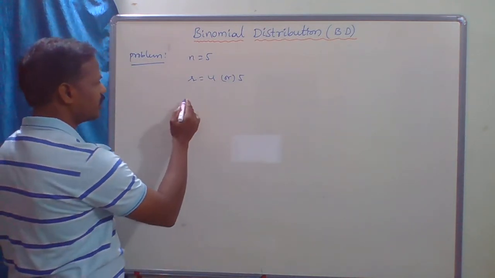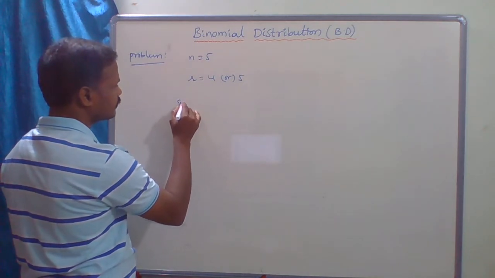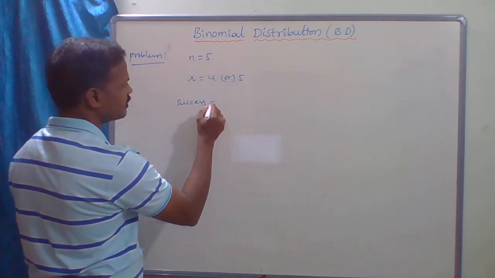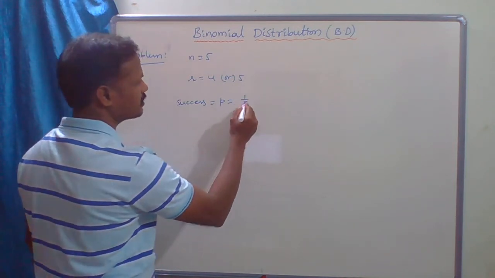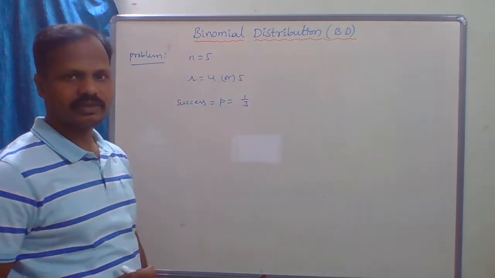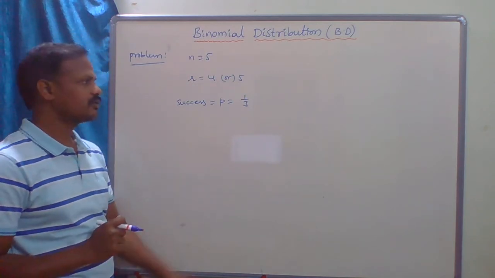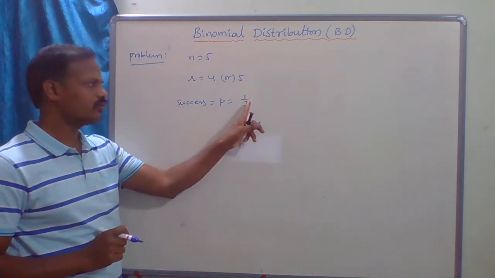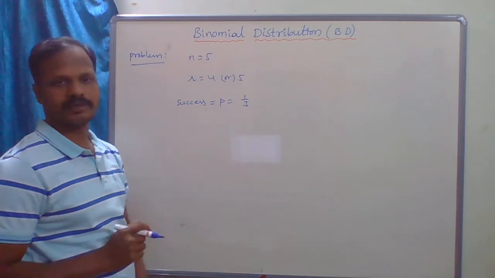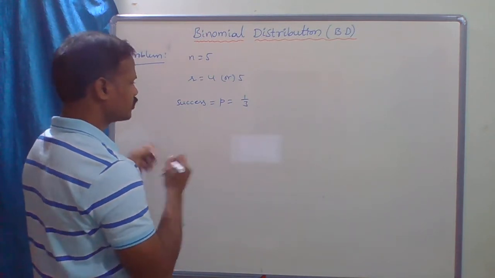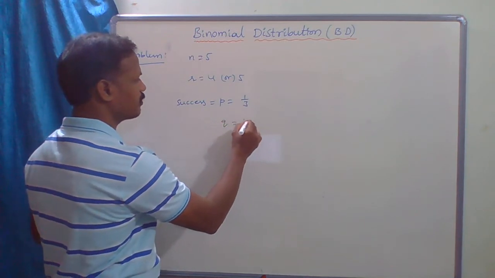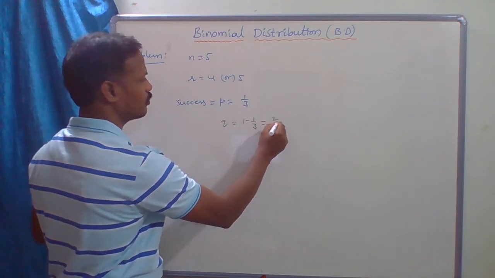Now here the probability of success is p equal to 1 by 3, because 3 options are there and one of them is correct, so the favorable case is 1. From this, q equal to 1 minus 1 by 3, which is 2 by 3.